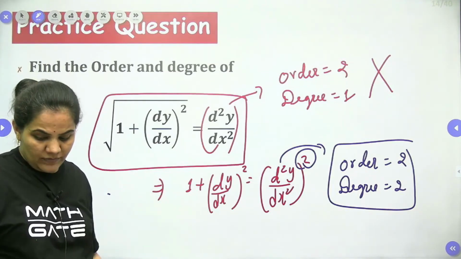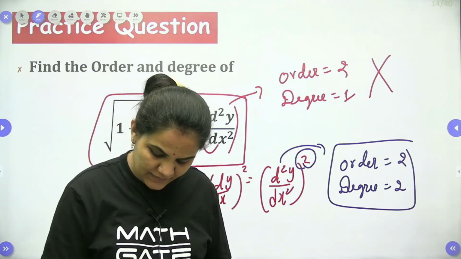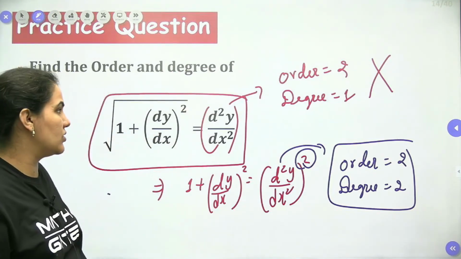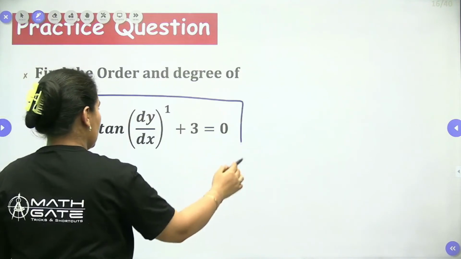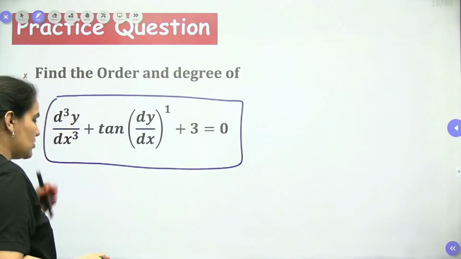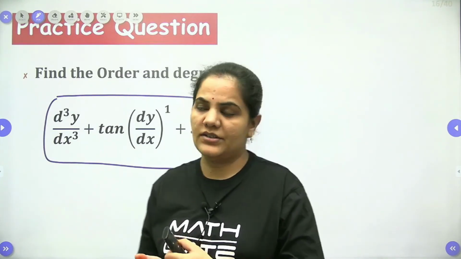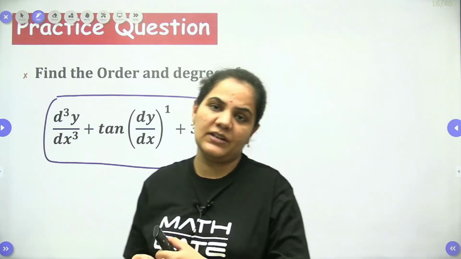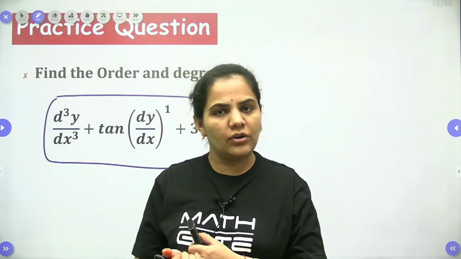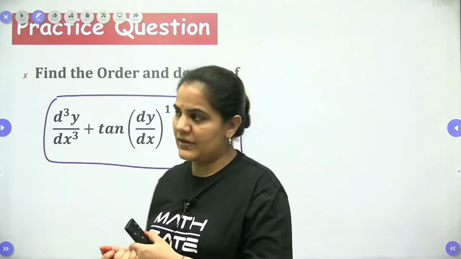Okay, so we can easily identify, dear students, and you can find the order and degree of each and every question, whatever you have. Now let's approach the next one. Here we have a question, find the order and degree. Whenever we have trigonometric functions, dear students, we cannot find the degree of that trigonometric function. Although we can find the order of that differential equation, we cannot find the degree of the differential equation.